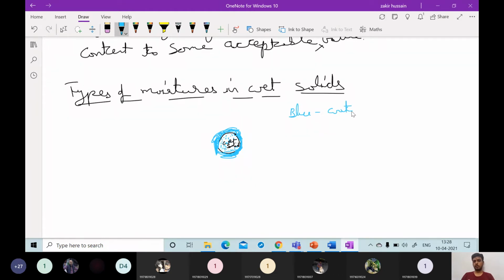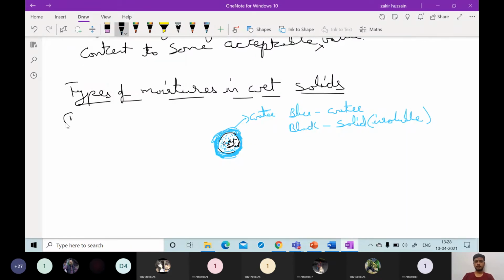Blue is water, and black is solid. Only concentrate on the moisture content. This is water, and this black part is insoluble, a completely inert solid.